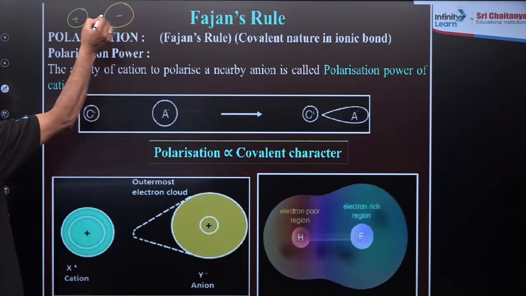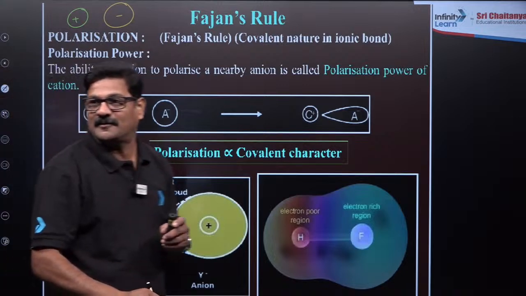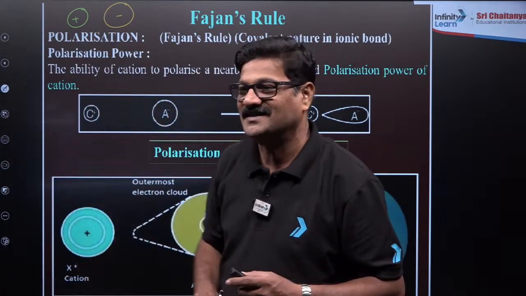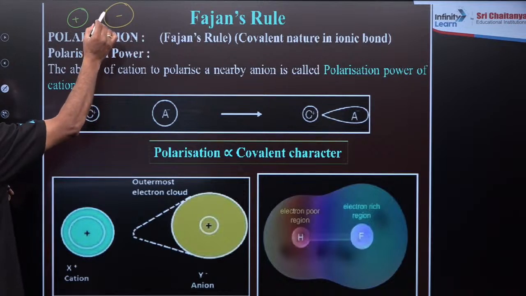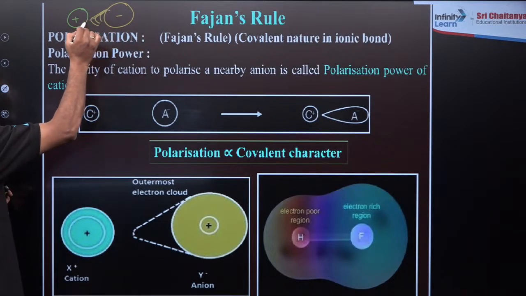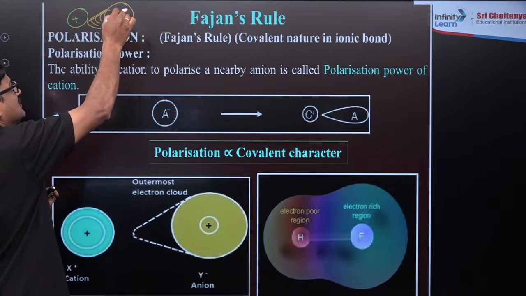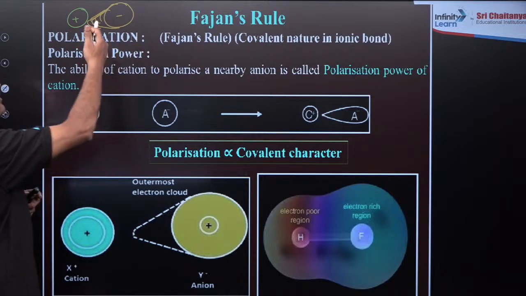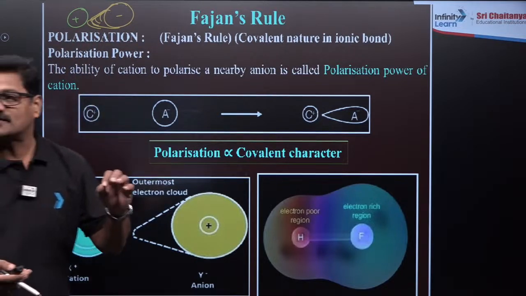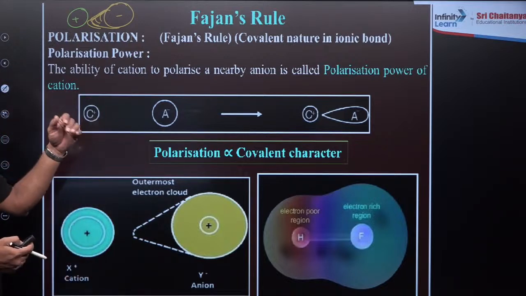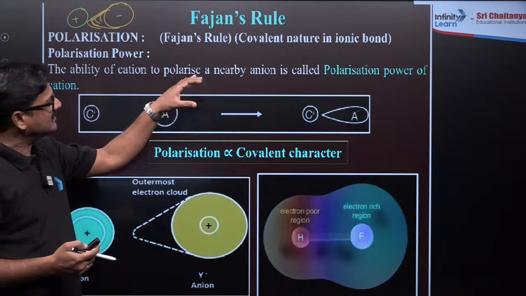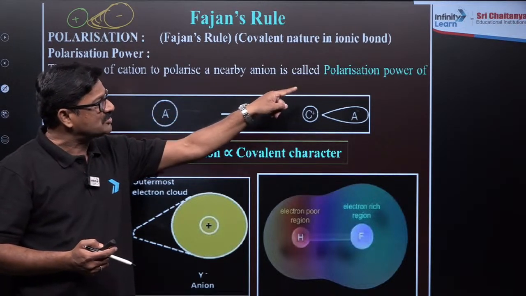There will be an attractive force between the cation and anion. Now this cation attracts the anion, so its shape gets deformed. This process is called polarization. The ability of a cation to polarize a nearby anion is called polarization power.